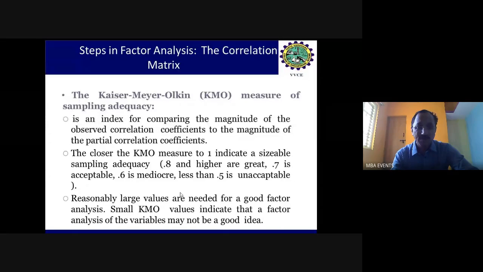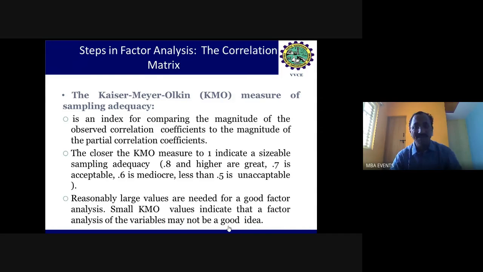To improve that, since factor analysis is purpose-based and normally done by the researcher, they definitely have to focus on a larger sample size. That is what the Kaiser-Meyer-Olkin test measures, specifically the sampling adequacy. Reasonably large values are needed for a good factor analysis.